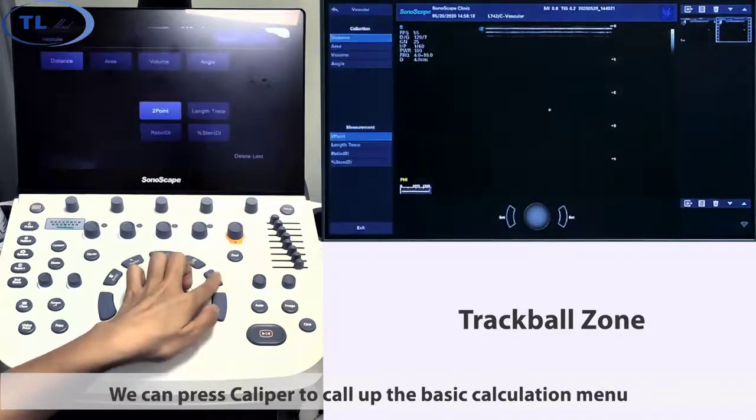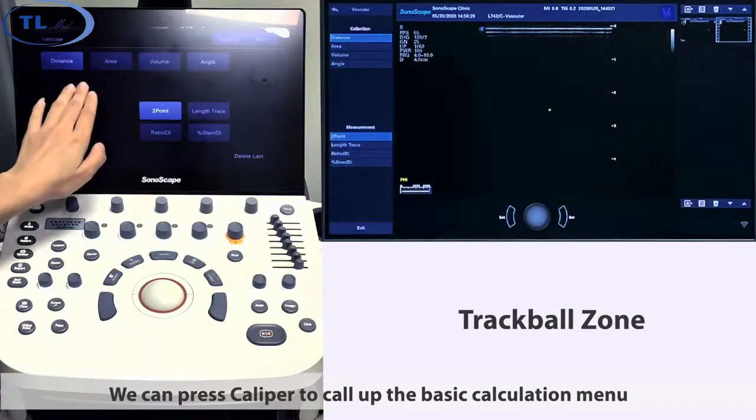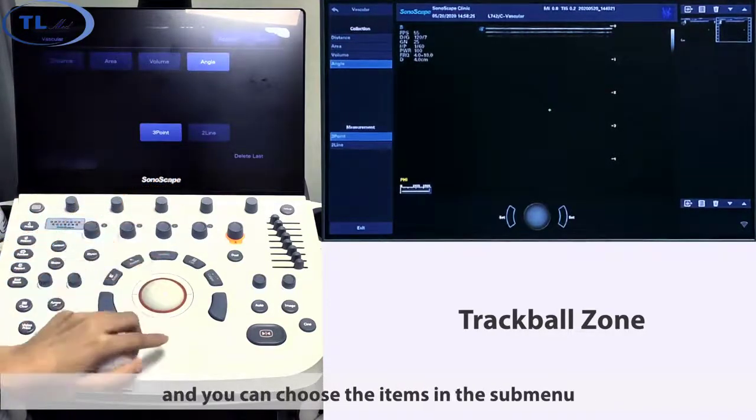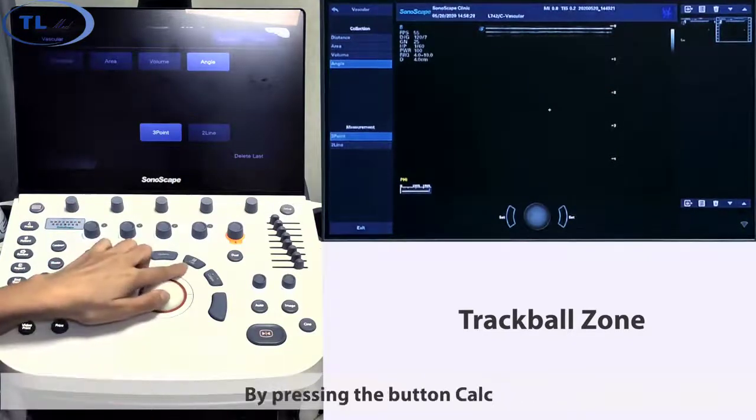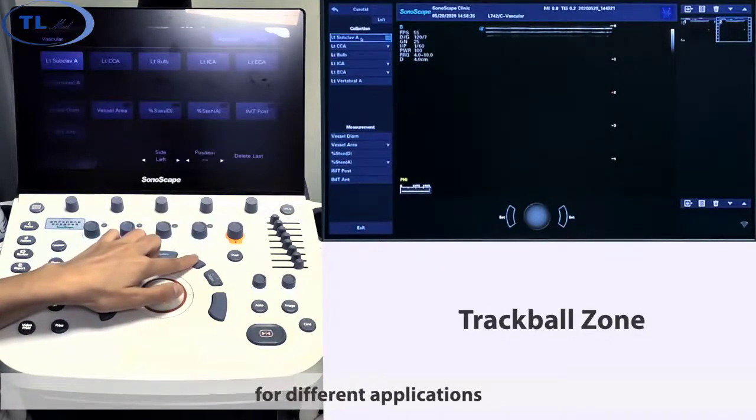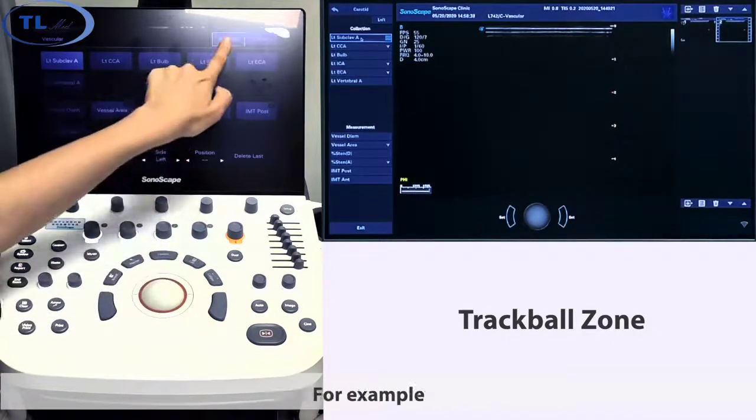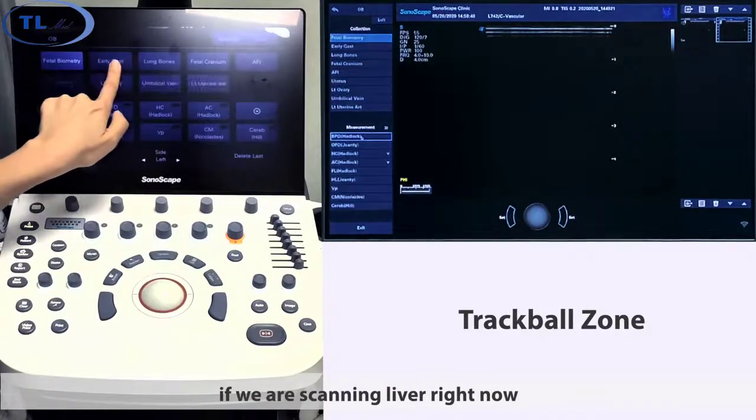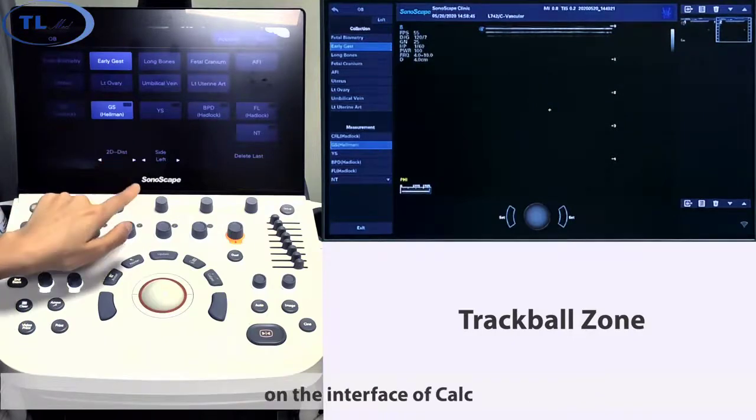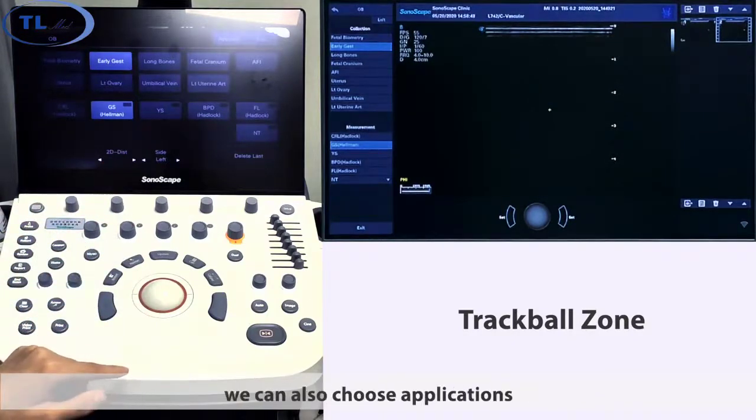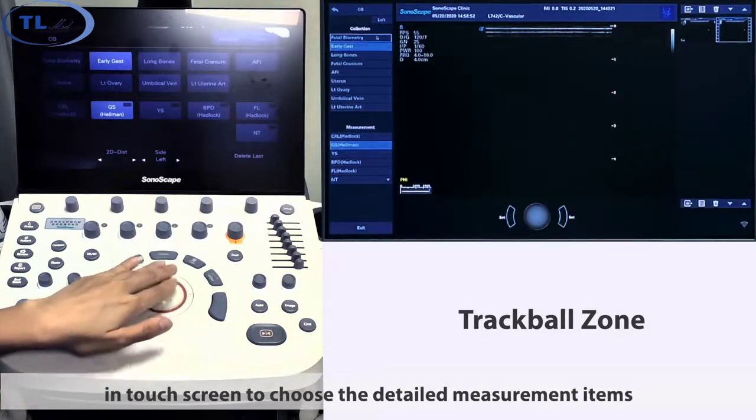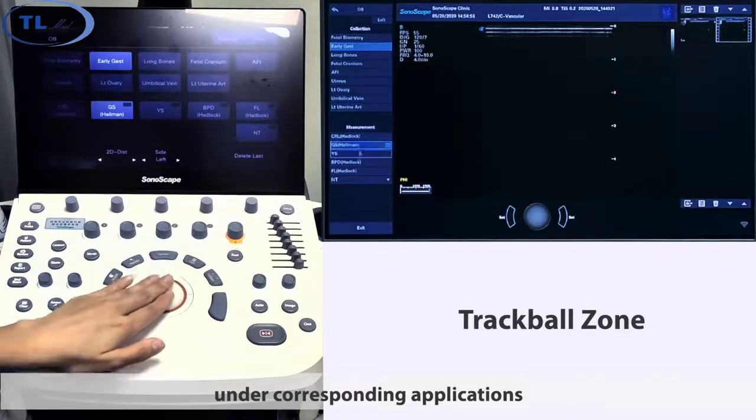We can press caliper to call up the basic calculation menu. Full measurement items are available here, and you can choose the items in the sub-menu. By pressing the button Calculate, we can go to specific measurement items for different applications. For example, if we are scanning the liver right now, we can do depth, length, width, and height measurement on the interface of Calculate. We can also choose applications on the touchscreen to choose the detailed measurement items and the corresponding applications.